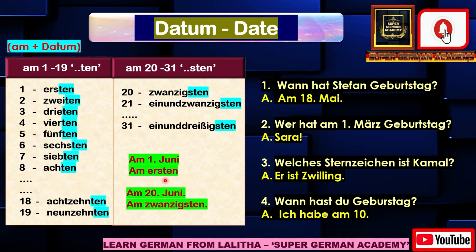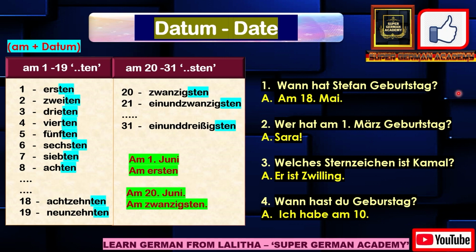Or simply you can also say "am Ersten", ERSTEN. You can write in the spelling way also. You can express the spelling instead of the number. So this is how the format goes. The other example is "am 20. Juni". That is on 20th June. Or you can express the 20 number as 20 in spelling format.